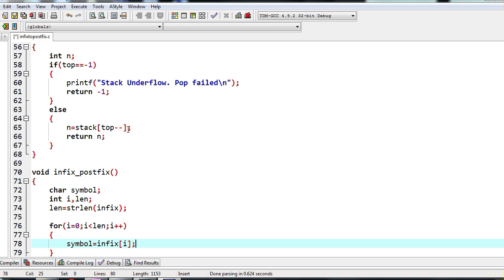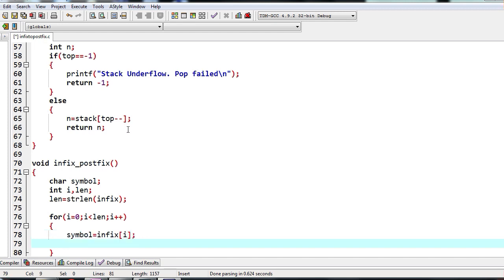Understood? So we are taking the character one by one and then we are checking what type of character it is. If it is an operand, we are supposed to copy to postfix array. If it is an operator, then we are supposed to push it to the stack. So for that we need to first check what type of character it is. And when we are giving an infix expression, there is a possibility that we might have given space to make it more readable.